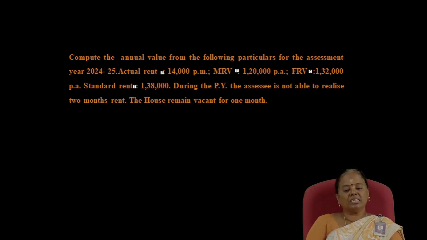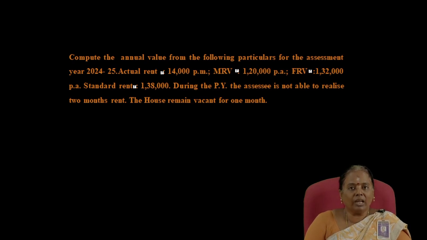During the previous year, the assessee is not able to realize 2 months rent, that is unrealized rent, and the house remained vacant for 1 month. So, with this information given, we are going to determine the annual value.